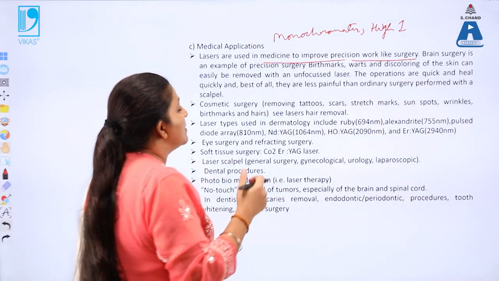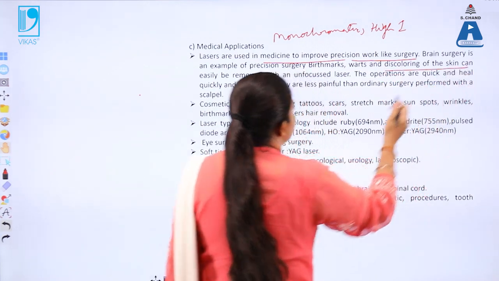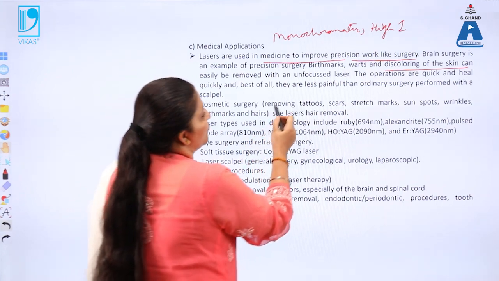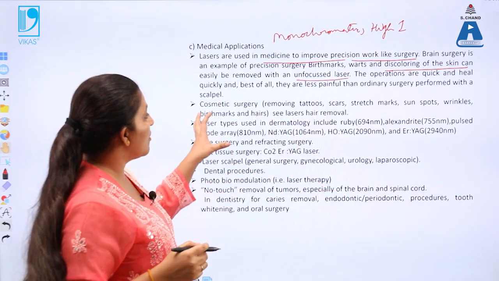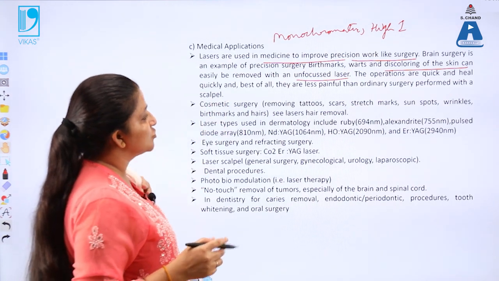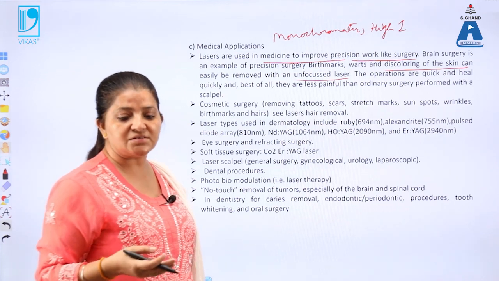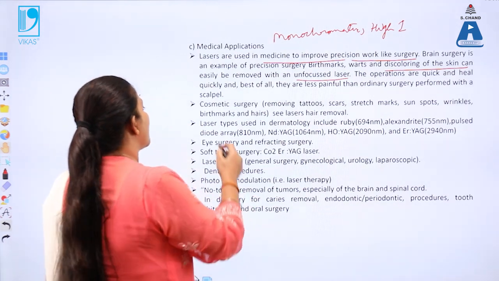We know that some parts, or the discoloring of the skin, can be removed by using an unfocused laser, because otherwise our skin will be burned. So an unfocused laser will be used. Less painful and stitchless surgery can be done by using the laser. Next is the cosmetic surgery.